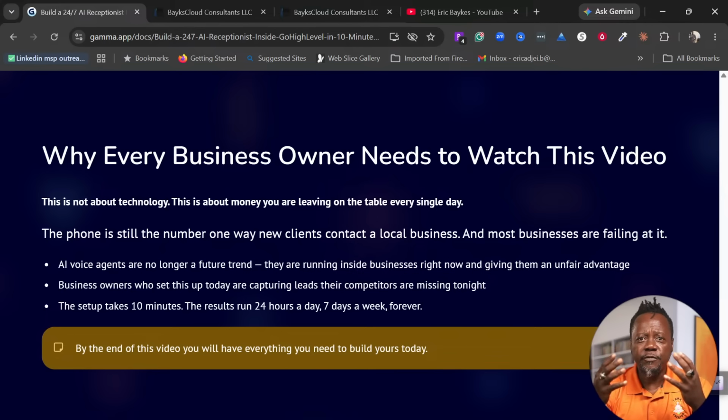So if you have a business, an AI voice agent is one of the agents that you want to install in your business right away, because your competition is doing it, and it's not a matter of when, it's a matter of let's do it right now. AI voice agents are no longer a future trend.